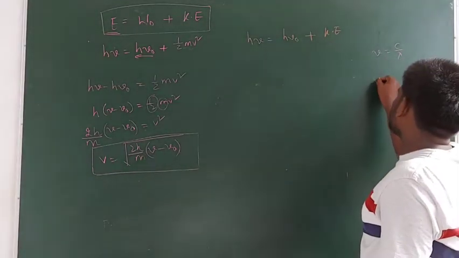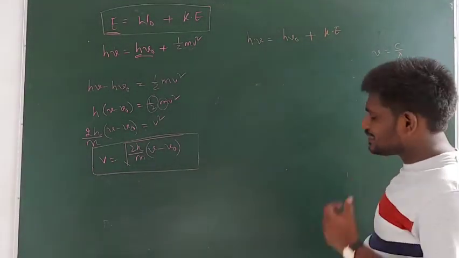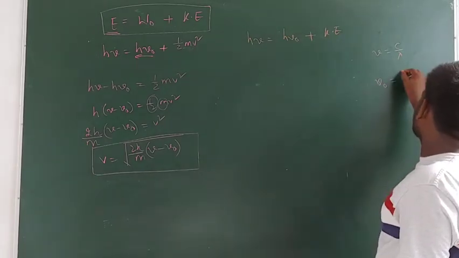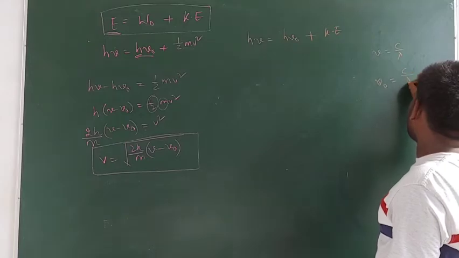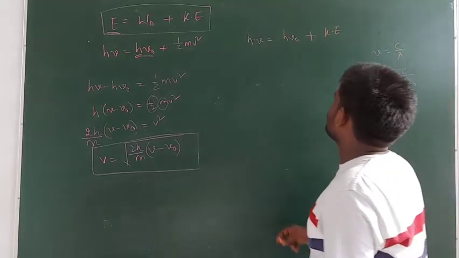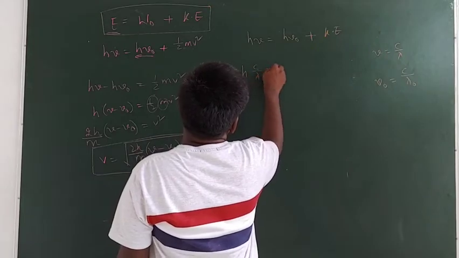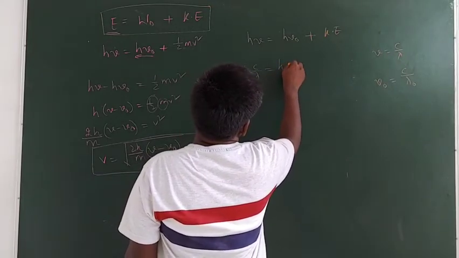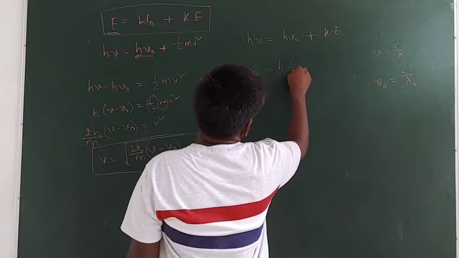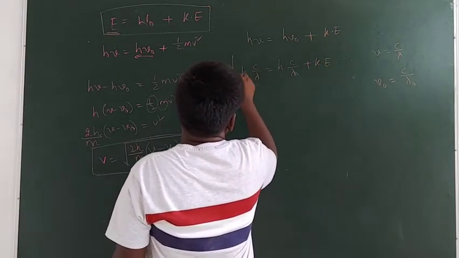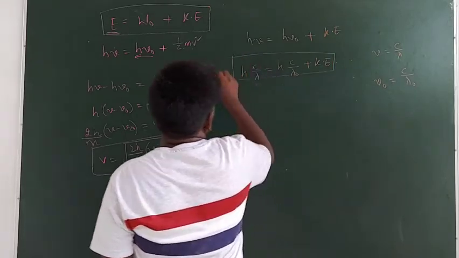And nu naught is the threshold frequency, which is equal to c by lambda naught. So you can write h into c by lambda is equal to h into c by lambda naught plus kinetic energy. You can write half m v square also instead of K.